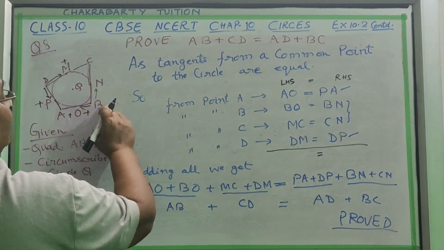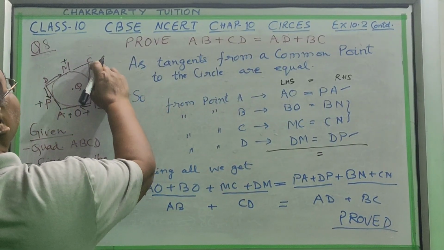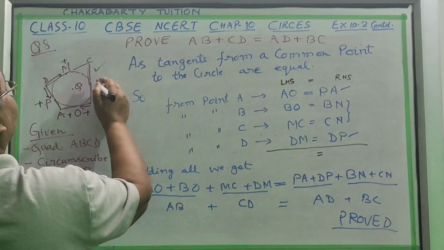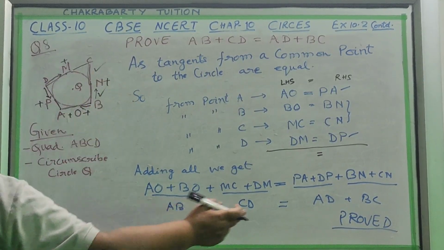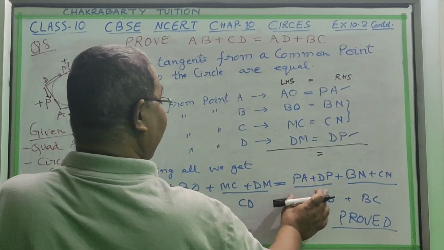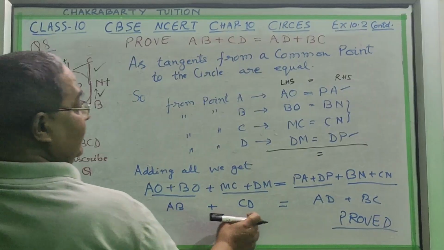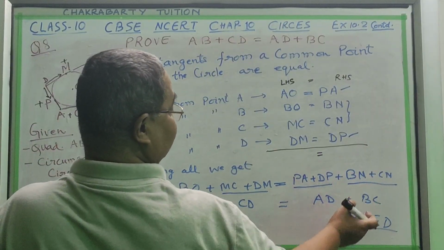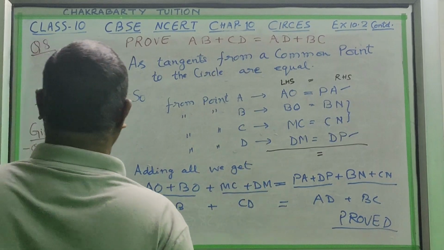Here on this side also, this is BN and this is CN. If you add both the lines, the line becomes BC. So here you see, in place of AB we have written CD, and AD and BC we have written, and this is the question you had to prove. So you have proved it.